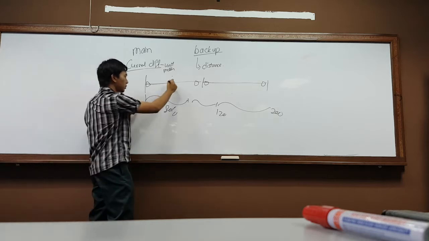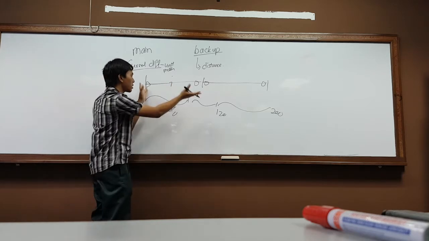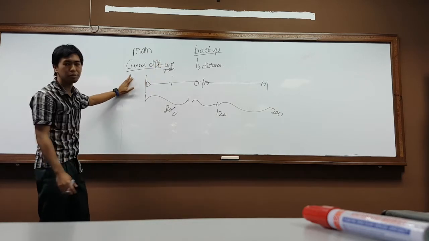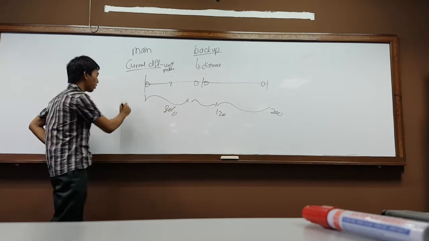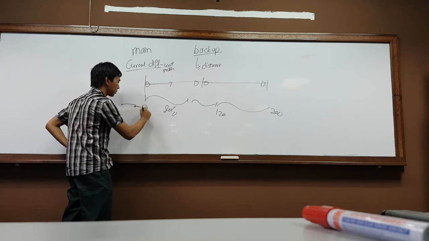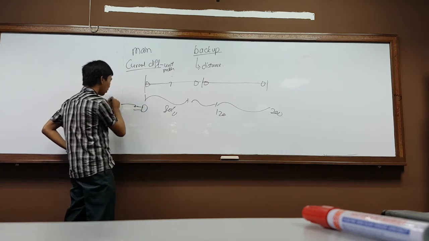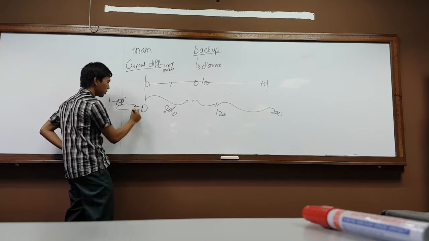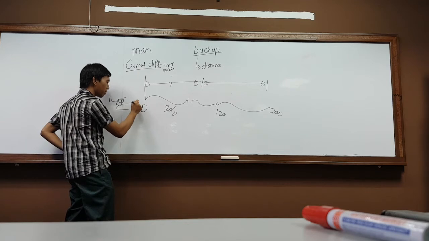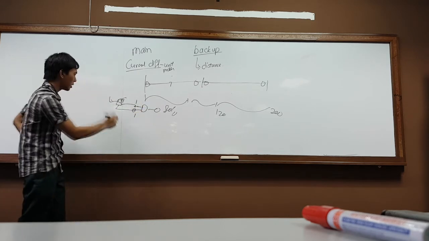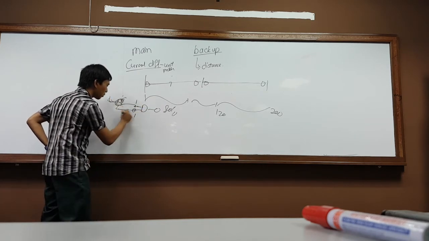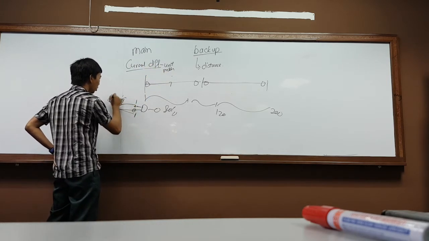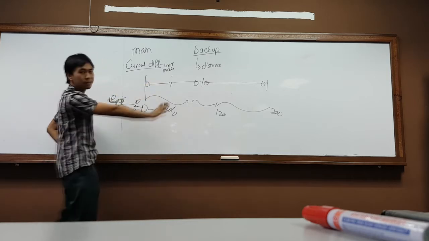If a fault happens here, the current differential always takes action first. That's why for the backup we put a delay time onto it. A fault happens, and then there's an AND gate. A fault happens, you start a timer. The timer must elapse and give a one signal, and at that time if you still have a one signal, then you need a trip. But if the main protection kicks in already, this one is gone, 0, so the backup won't come in.